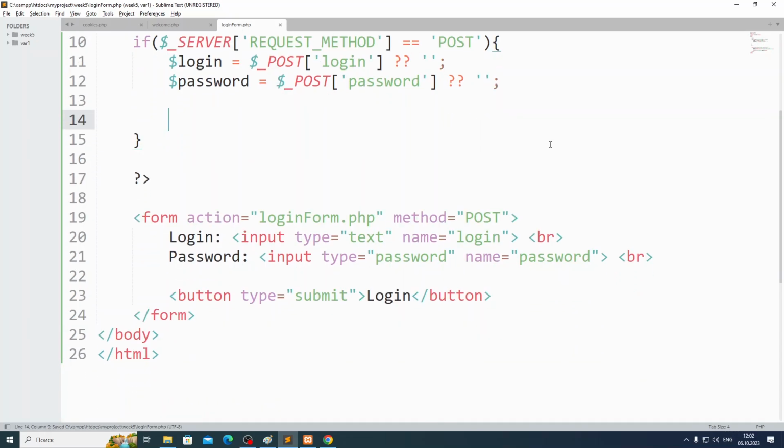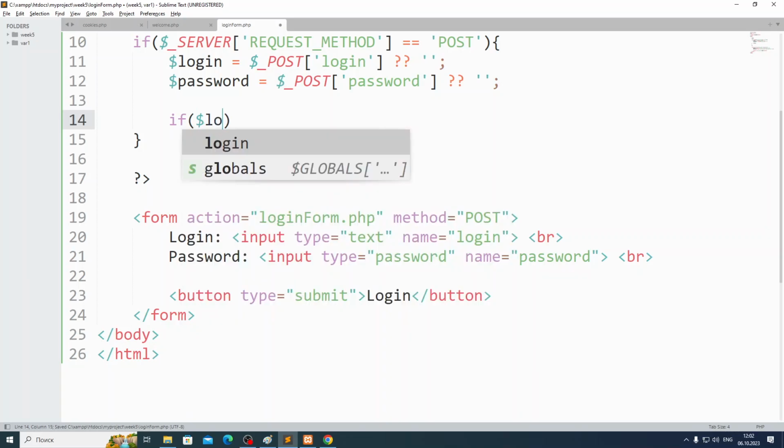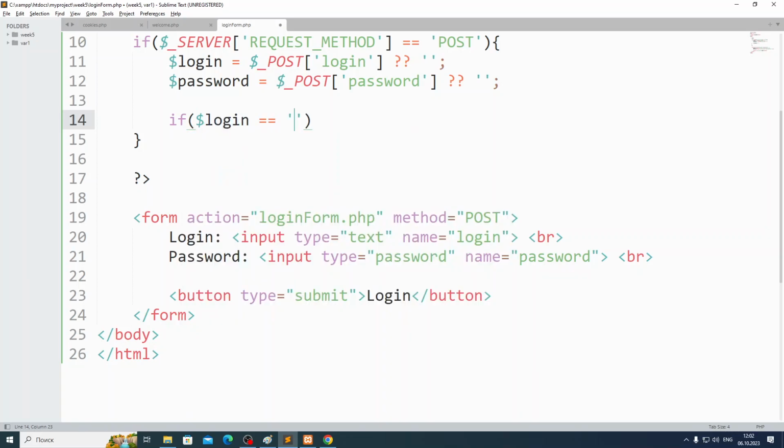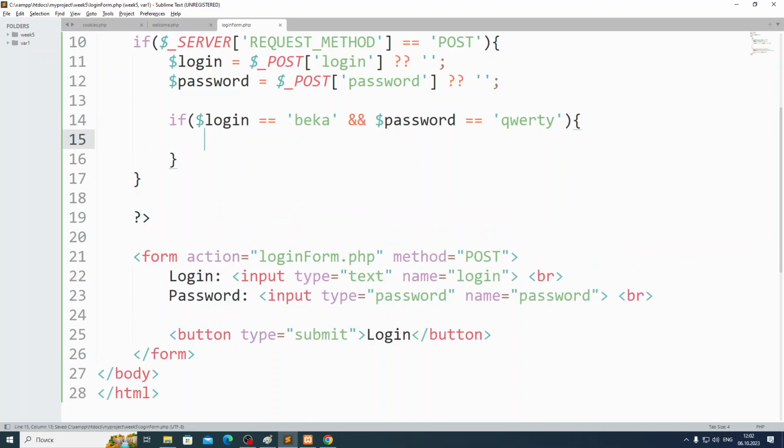I will do something like: if login is equal to, let's say, Becca, and password is equal to QWERTY, a very, very strong password. So if his login is Becca and the password is QWERTY, let's assume we have this user in the database. Let's assume Becca and QWERTY is good, he is inside the database.